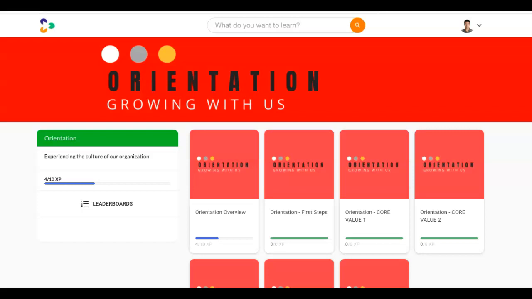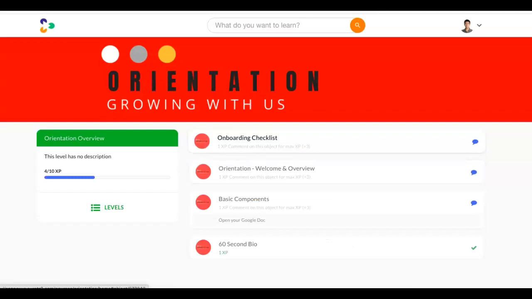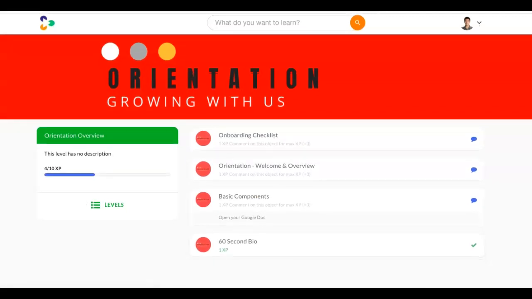Another one, possibly you have orientation. So you want each one of your people to have the exact same experience. So you create a course, and we can help you do this, simply called maybe orientation. This is our example orientation course. And so maybe there's an orientation overview, and it gives you some of the documents you're going to need, some basic components that you need.